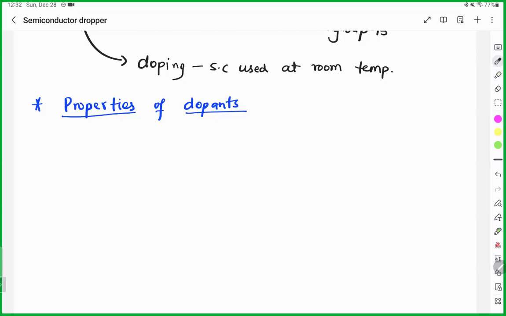Correct? So in this case, the dopant should not distort the original pure semiconductor lattice, because if you change the overall structure, then conductivity will also be affected. So it should not distort the original structure.